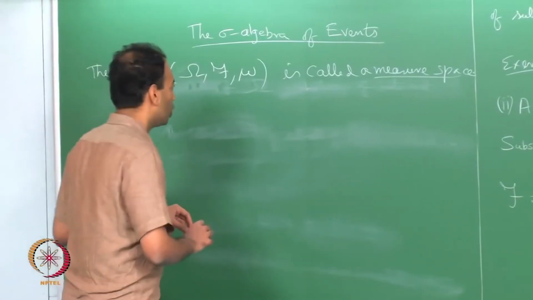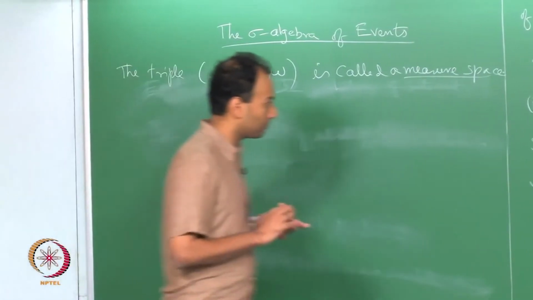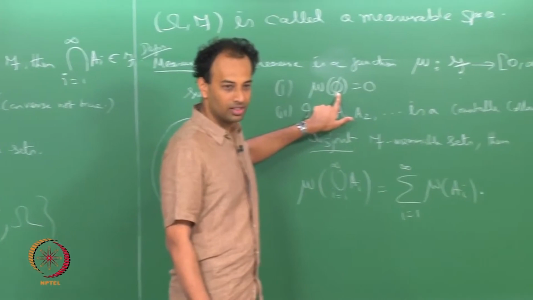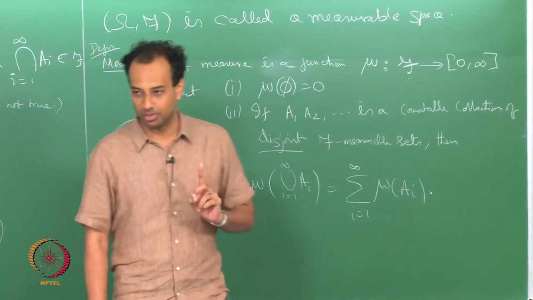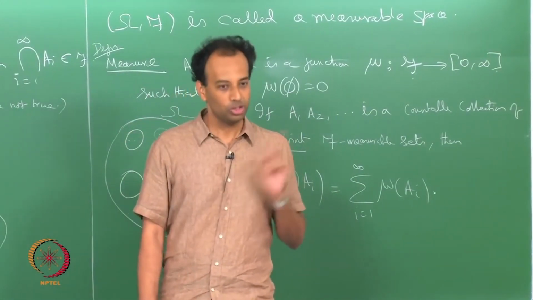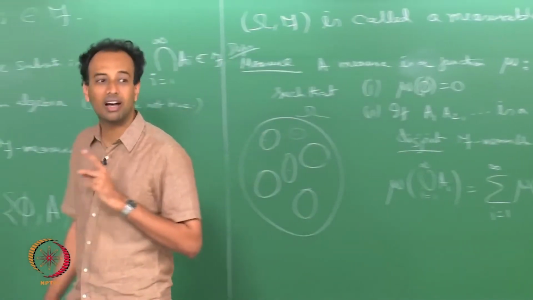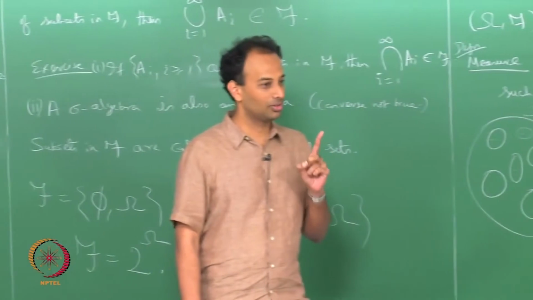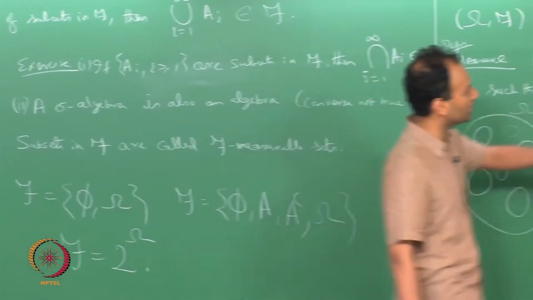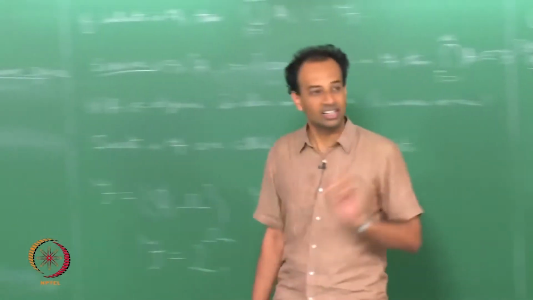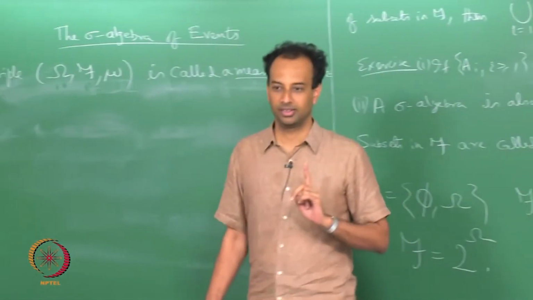All right. So now remember that phi is always in the sigma algebra, and therefore omega is also in the sigma algebra. So the whole space is always F-measurable. Omega must have a measure associated with it, because I cannot leave out any F-measurable set. So mu of omega is well defined.